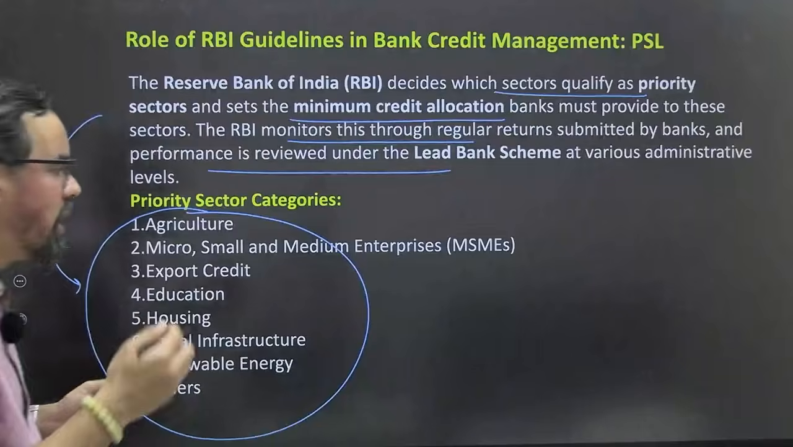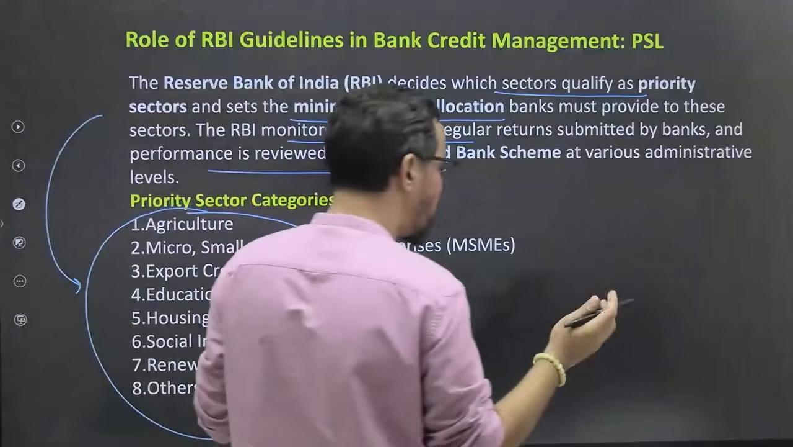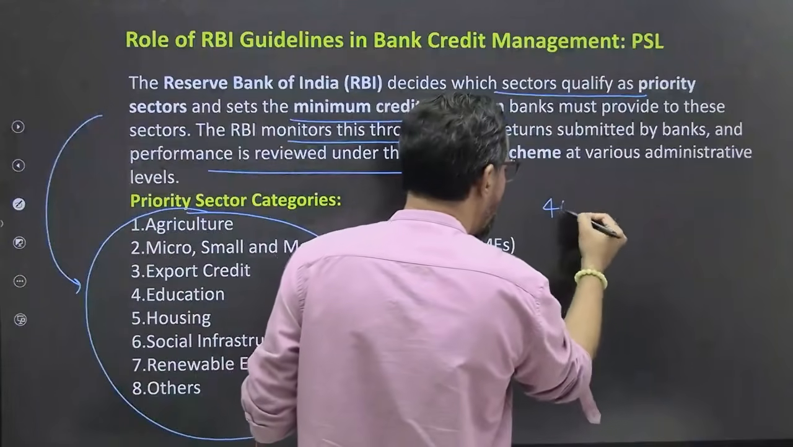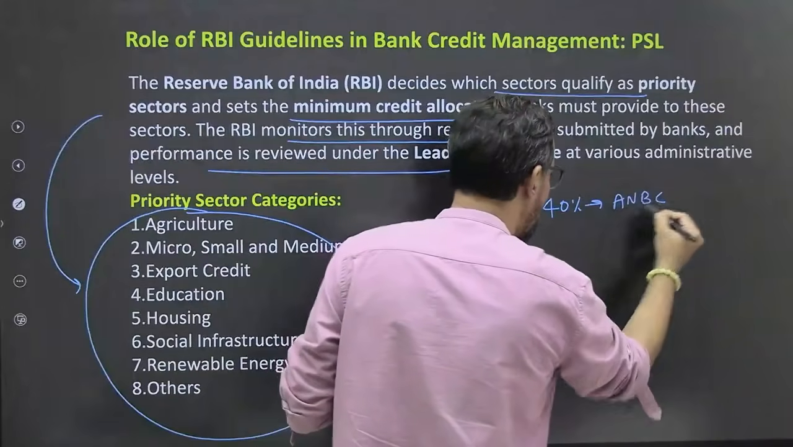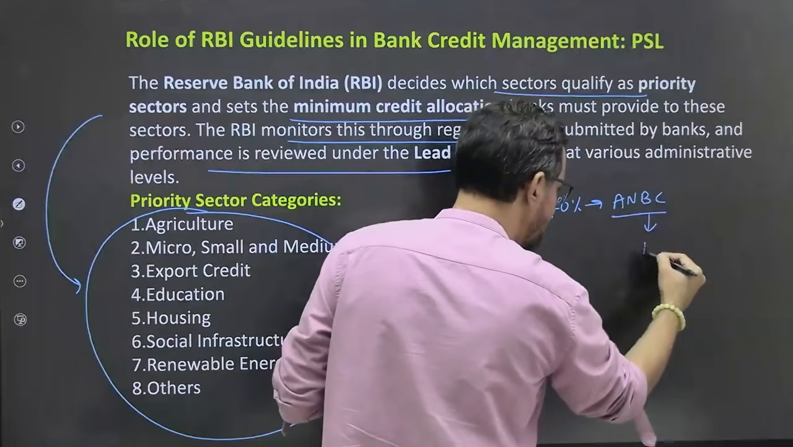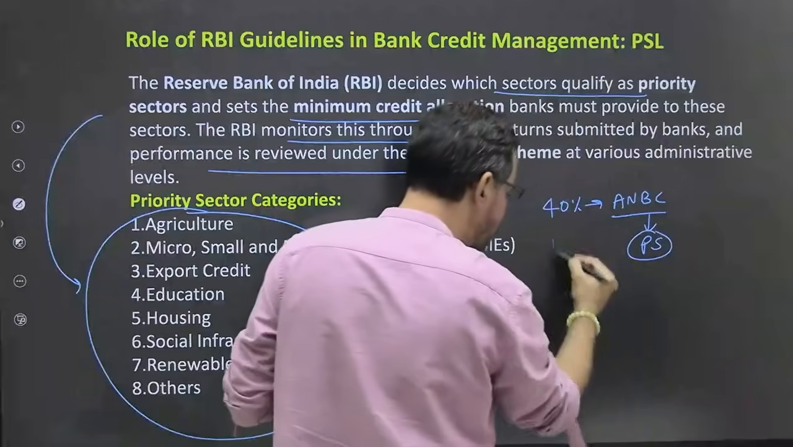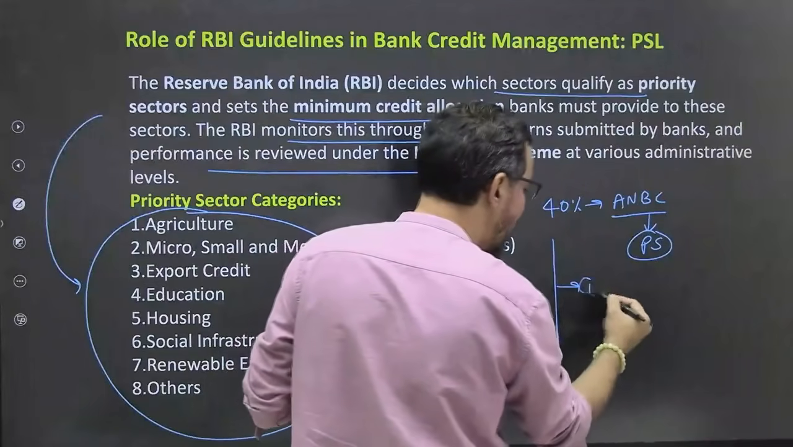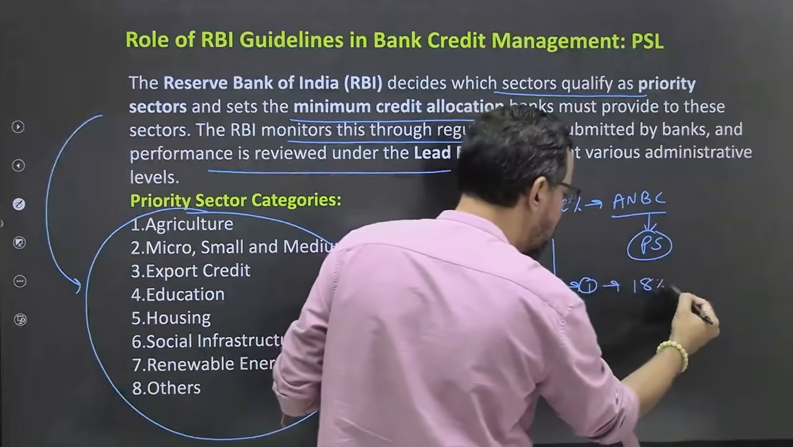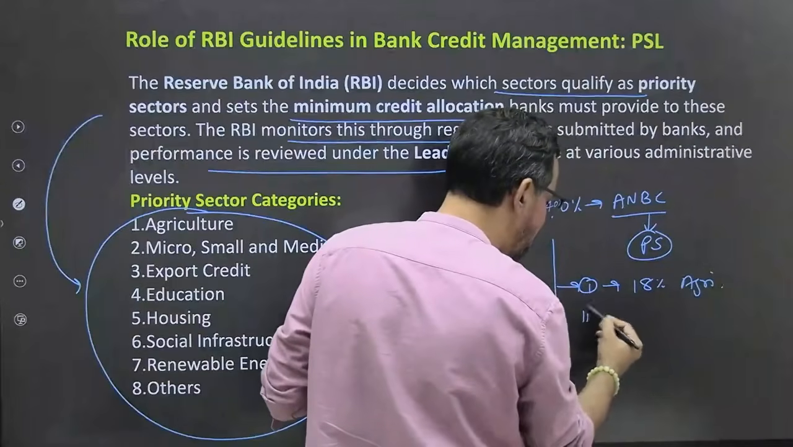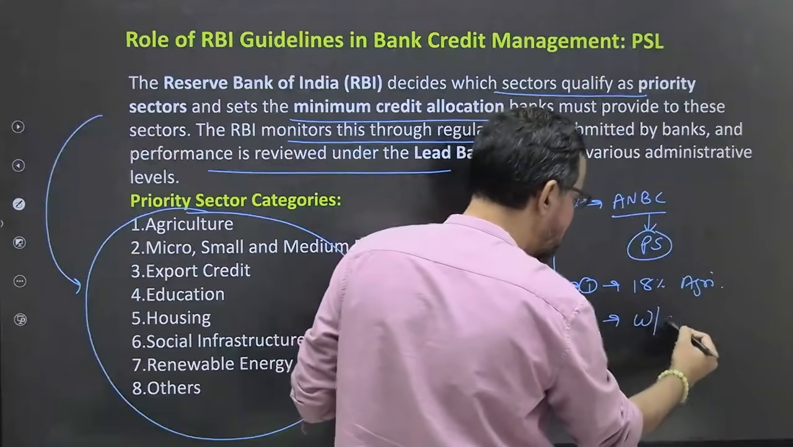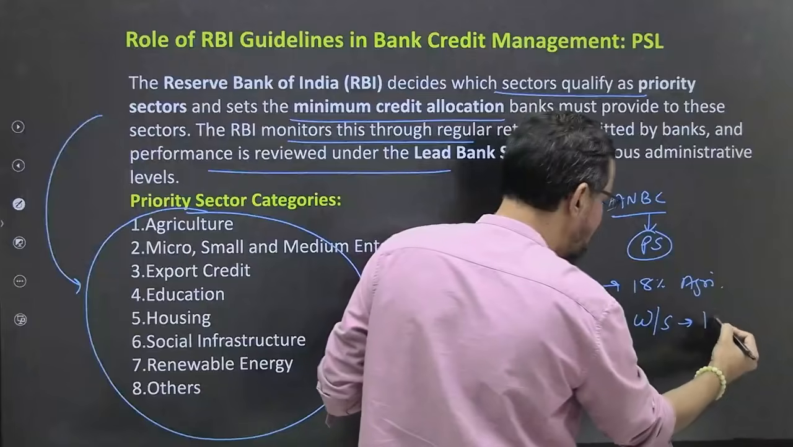So where bank they have to, in case of a normal bank like SBI, they have to lend 40% of their ANBC, adjusted net bank credit or COB to the priority sector. And even we have some sub-norms also. Out of this, they have to lend 18% for agriculture. 18% is earmarked for agriculture. Then we have for weaker section, they have to lend आपका 12%.